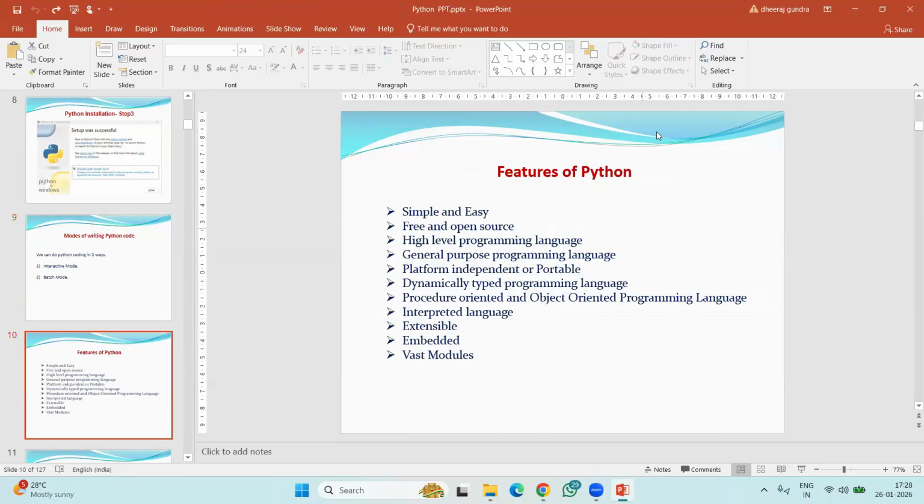Next, see the features of the Python programming language. Python offers many features, but here are some of the important ones I listed. Actually, in Python, every concept and every topic gives us a feature. We did not discuss any topics of Python yet, but I'm going to discuss some of the important and commonly discussed features. In an interview they may ask, tell me some features of Python. They may also ask about any one point.